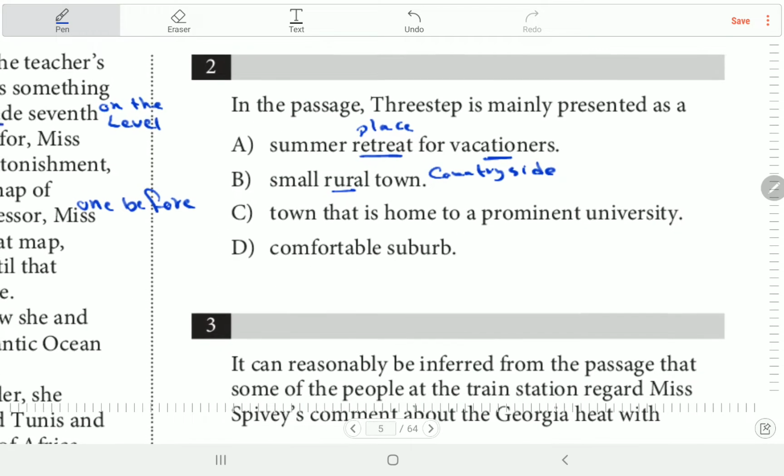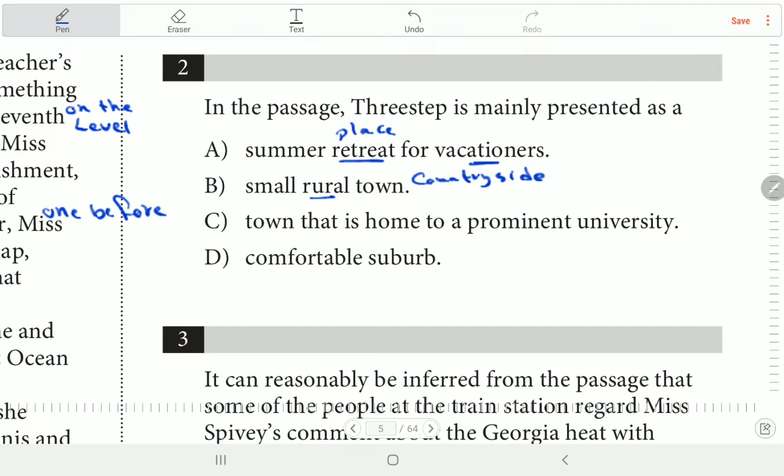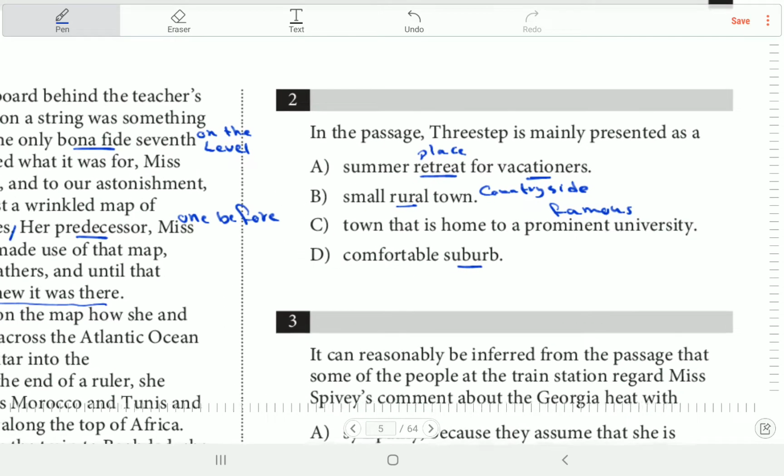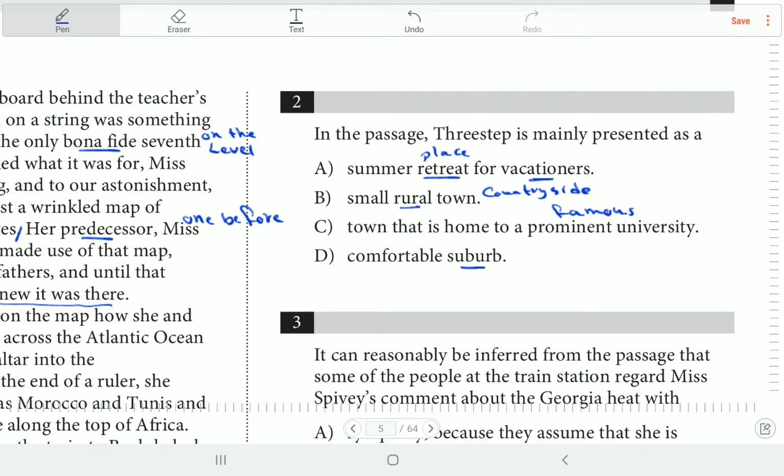Okay, town that is home to a prominent university, prominent like famous, or comfortable suburb. You know, a suburb like an outskirt of a city, حتة بعيدة عن الcity بسميها suburb. Okay, طيب, how can we answer this question?